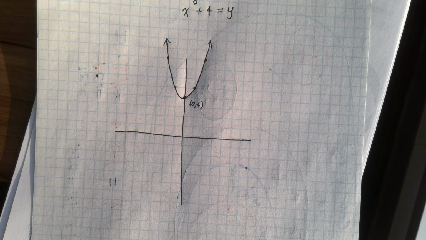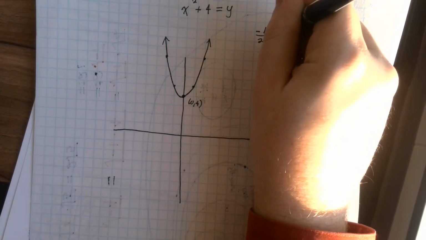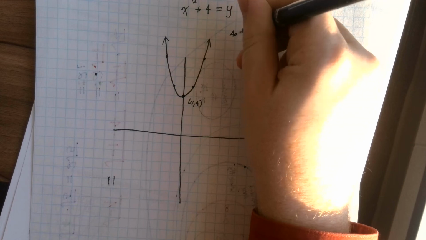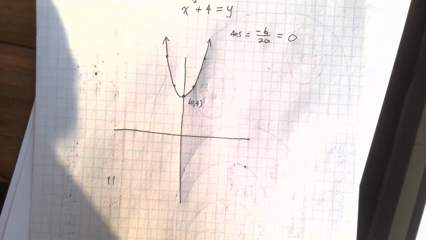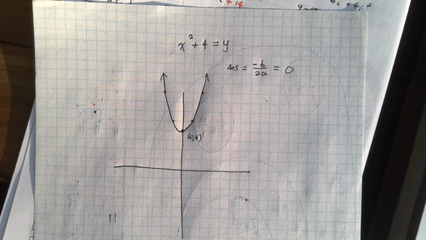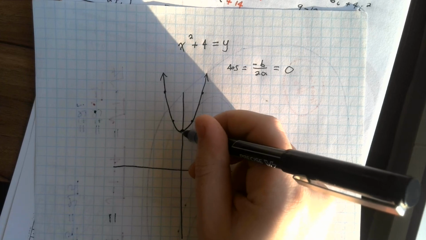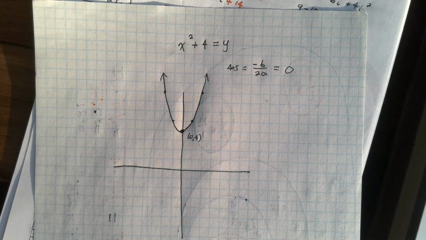It's this way because when we do our vertex, our negative b over 2a, our axis of symmetry is going to be 0. So we know our vertex is going to be at 0. We plug in 0 for x, we get 4. So this is where our vertex is. What's wrong with this? Why can't we find solutions here?